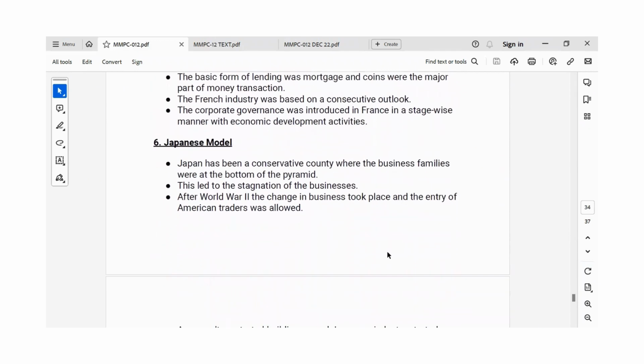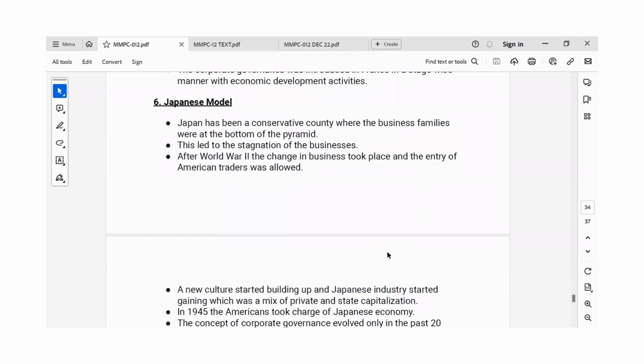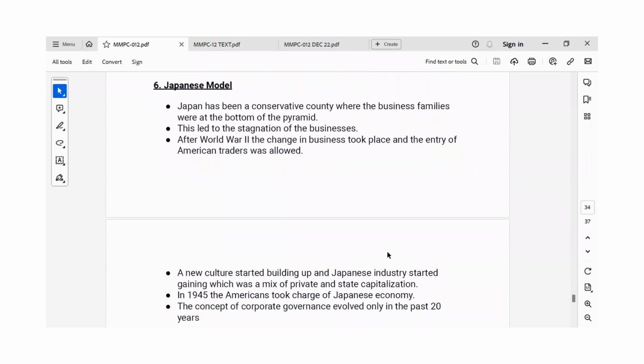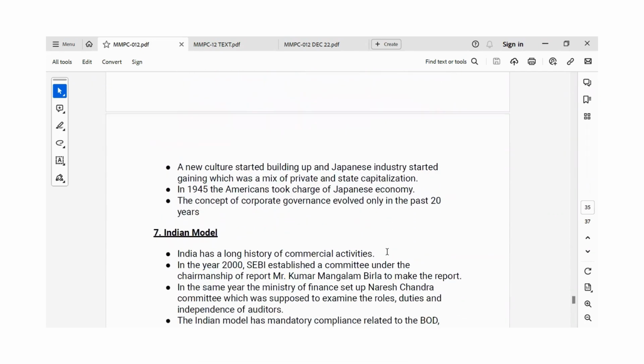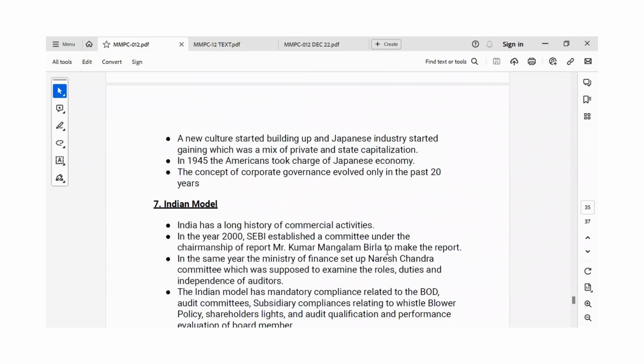Then comes the Japanese model. Japan has been a conservative country where the business families were at the bottom of the pyramid. So this led to the stagnation of the businesses. After World War II, a change in business took place and the entry of American traders was allowed. Then a new culture started building up and the Japanese industry started gaining, which was a mix of private and state capitalization. In 1945, the Americans took charge of the Japanese economy, and the concept of corporate governance evolved only in the past 20 years in Japan.